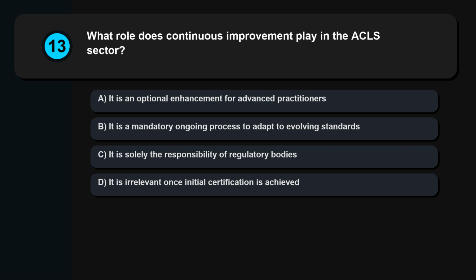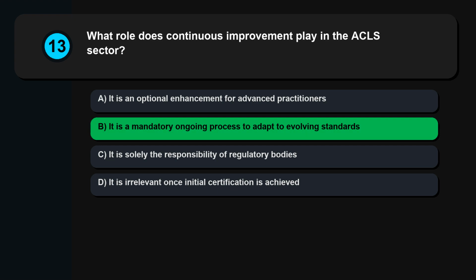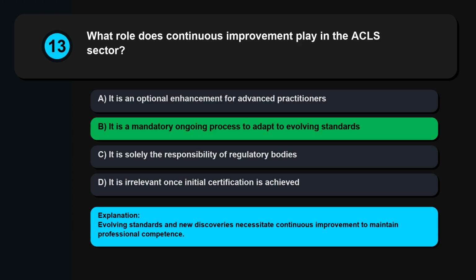Question 13. What role does continuous improvement play in the ACLS sector? It is an optional enhancement for advanced practitioners. It is a mandatory ongoing process to adapt to evolving standards. It is solely the responsibility of regulatory bodies. It is irrelevant once initial certification is achieved. Evolving standards and new discoveries necessitate continuous improvement to maintain professional competence.